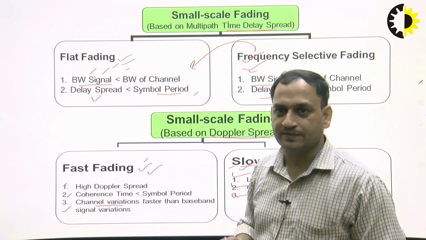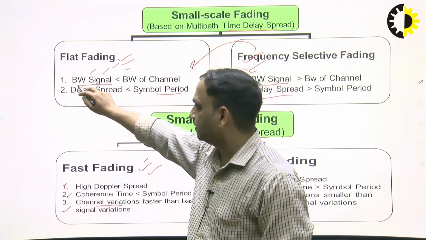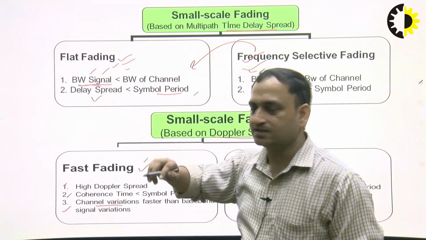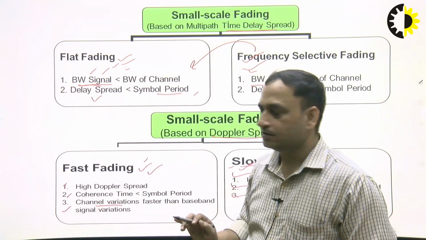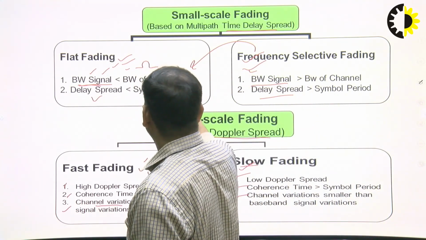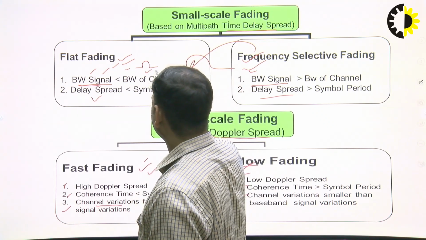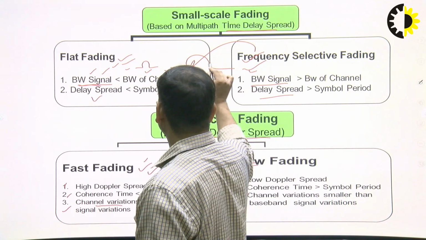Which one is better, right? If we see closely, in flat fading the bandwidth of the signal is lesser than the bandwidth of the channel. Suppose this is the bandwidth of the signal and this is the bandwidth of the channel. This shows that the signal bandwidth can be accommodated in the channel and can pass easily.